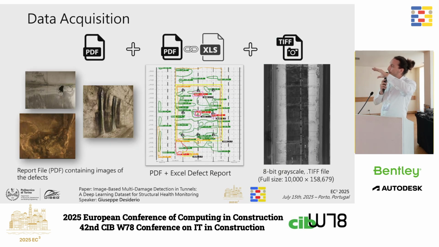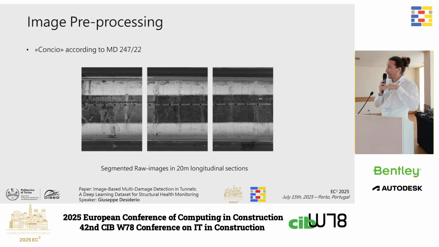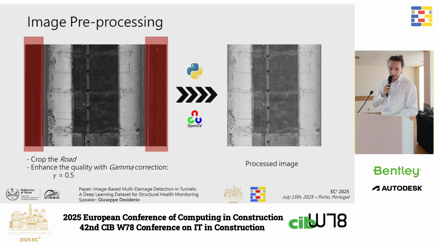We couple these images with the on-site visual inspection, which is this report and other images that will be used during the annotation phase. The first step of the image preprocessing is to split the entire tunnel wall in these segments of 20 meters that, according to the regulation, are called conci. It's important to stick with the regulation because the class of attention is defined for each conco. So this is our objective in the end.